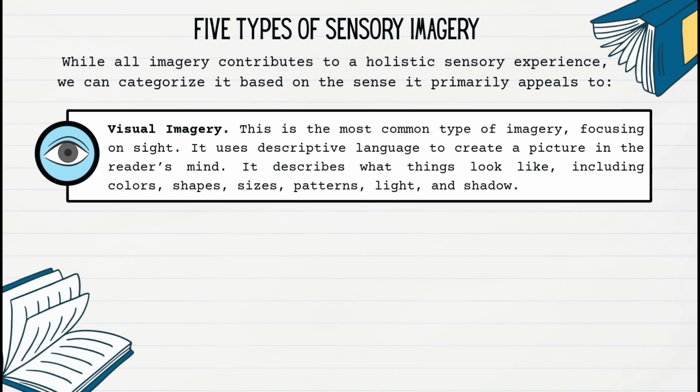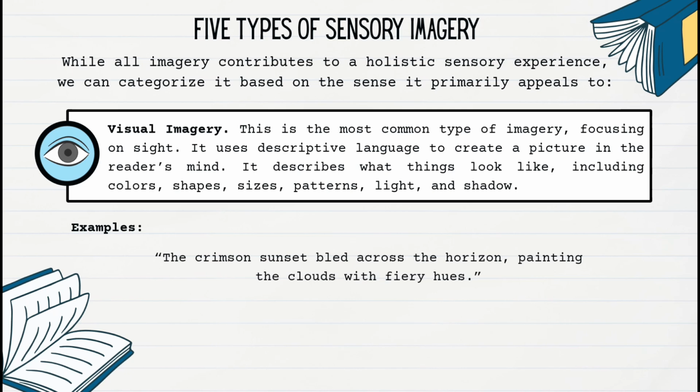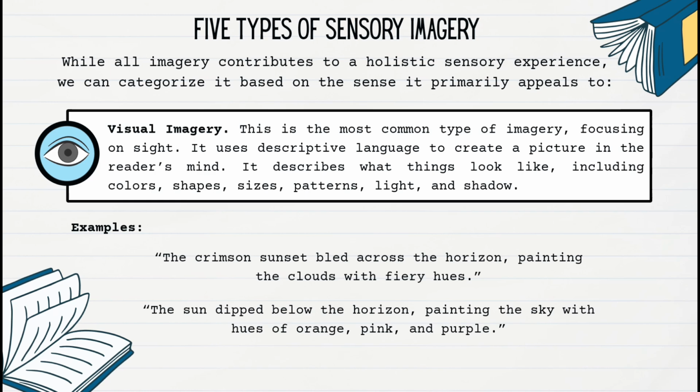It uses descriptive language to create a picture in the reader's mind. It describes what things look like, including colors, shapes, sizes, patterns, light, and shadow. Examples. The crimson sunset bled across the horizon, painting the clouds with fiery hues. The sun dipped below the horizon, painting the sky with hues of orange, pink, and purple.